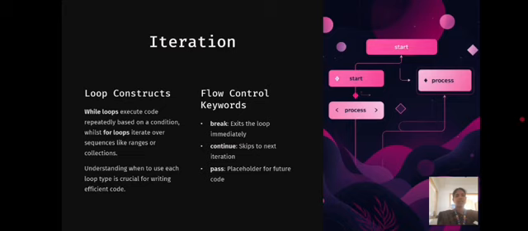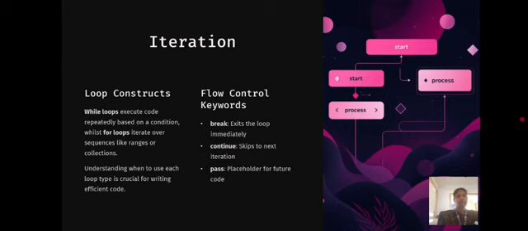There are two types of loops: while loop and for loop. A while loop executes code repeatedly based on a condition. A for loop iterates over a sequence like ranges or collections. Understanding when to use each loop type is crucial for writing efficient code.